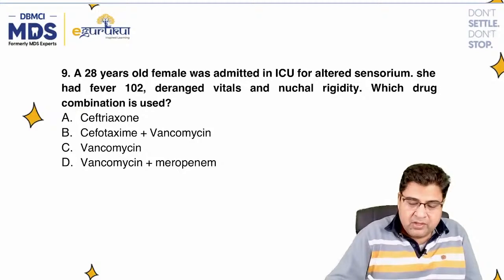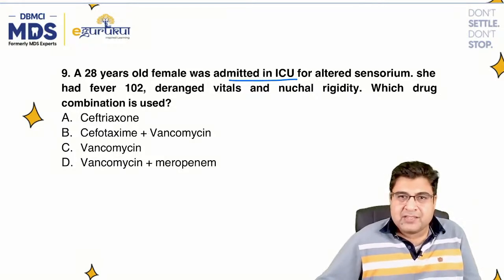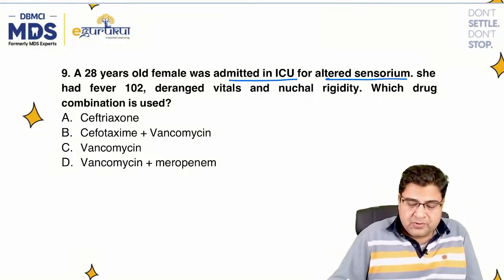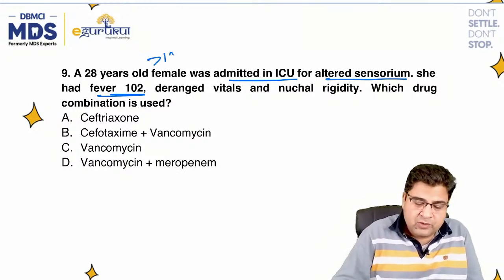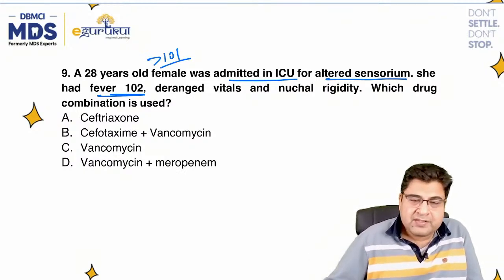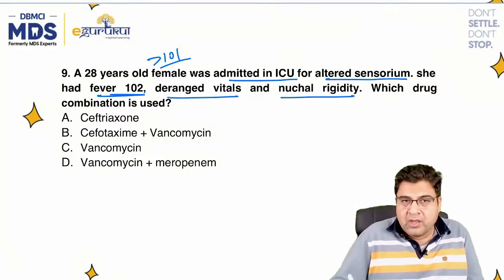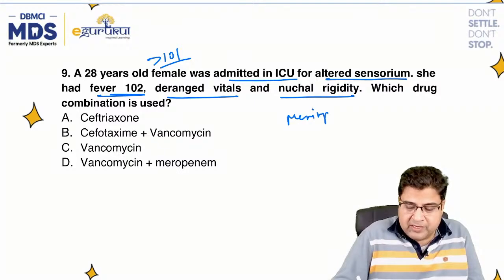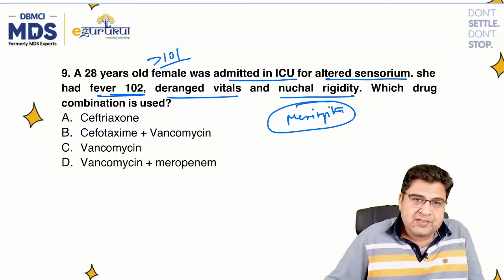Question number 9. A patient was admitted in ICU, again an emergency condition, with altered sensorium and a fever of 102, a very high grade fever, since more than 101 is severe. With deranged vitals and nuchal rigidity, this is typically a case of meningitis. They have asked which medicine can be used.